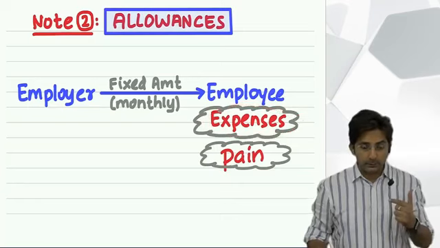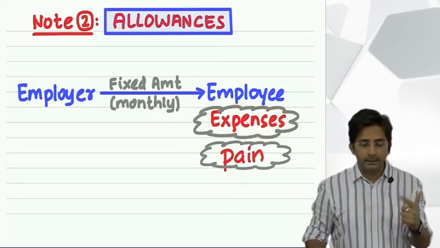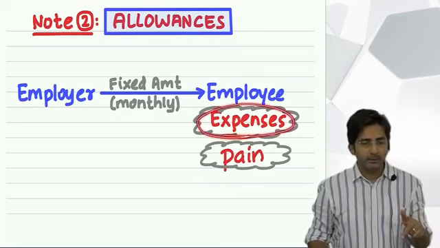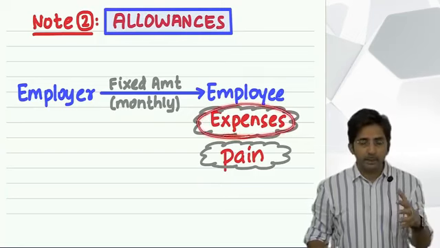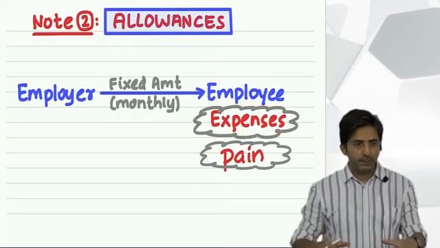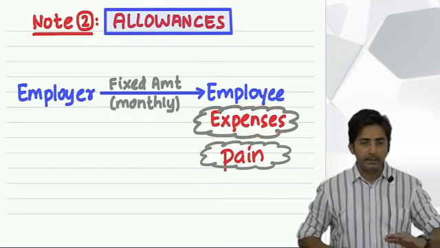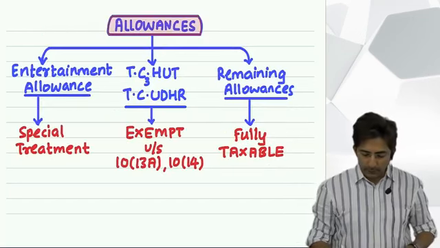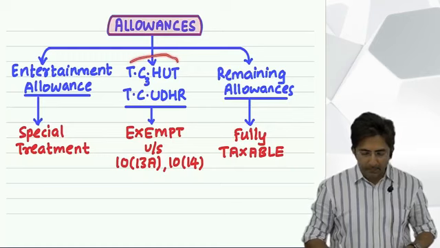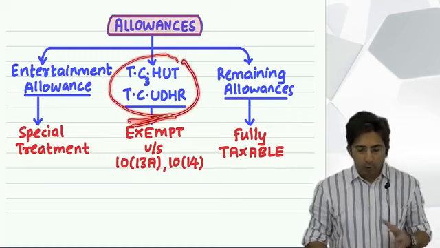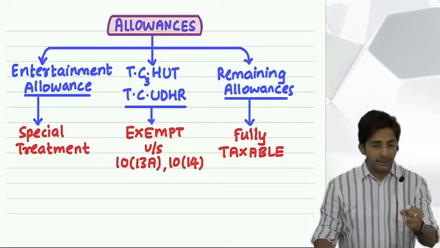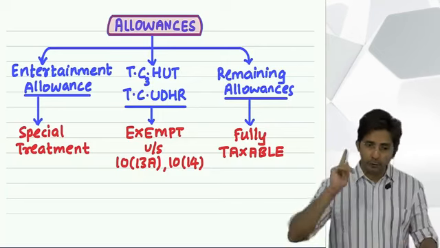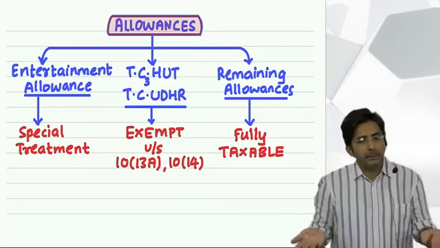So this allowance which I am saying right now, house rent allowance, is an allowance for some expense. But for which expense? Rent expenditure. Because there are many people who have to stay in a rented house, and to meet the rent expenditure, the company gives house rent allowance. Okay. Now, since it is falling in the list of exempt allowances, that means it is exempt. Basically, the government feels house rent allowance is necessary, and wherever the law feels that an allowance is necessary and the employee should be given it, the government will exempt it.